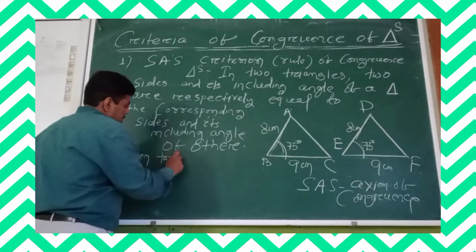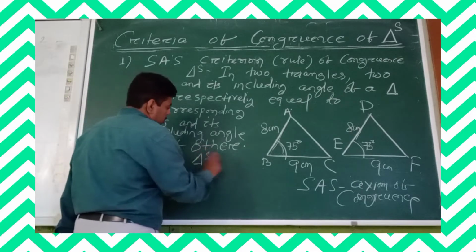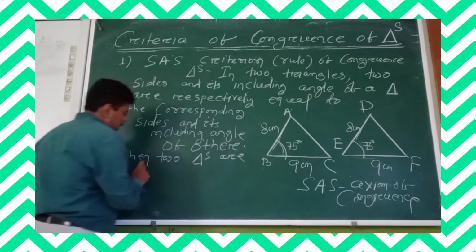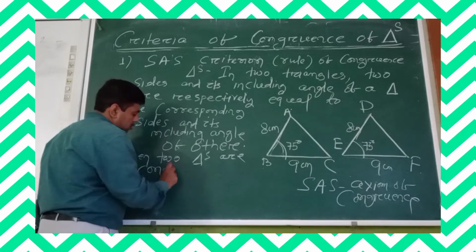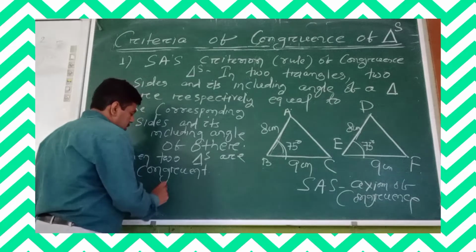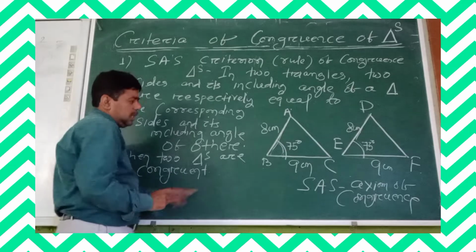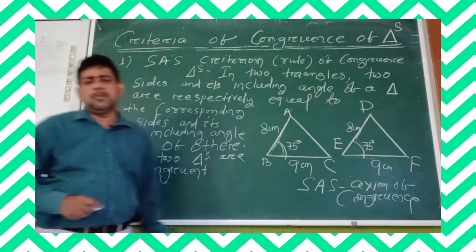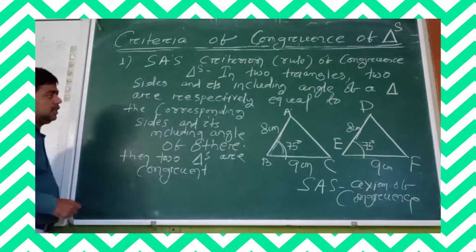Then the two triangles are congruent. And this is called what? This is called the side angle side axiom of congruence of triangles. Okay, understand?